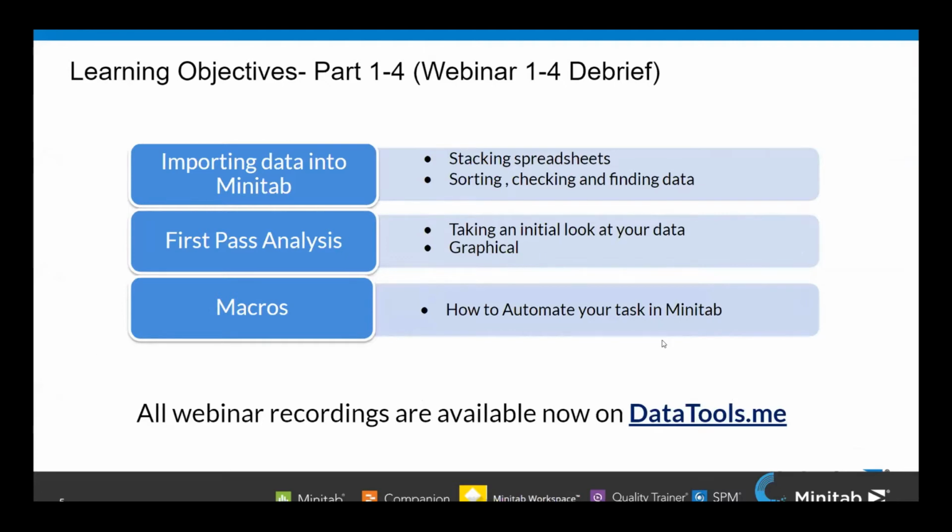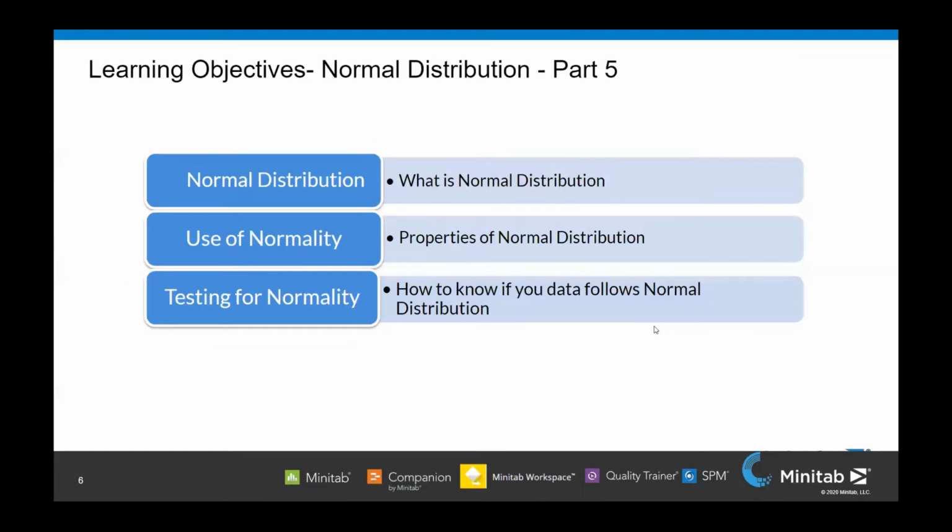So let's start with today's topic, which is normal distribution. Today we will look at what normal distribution is. I'll try to cover quickly exactly what we are trying to do in normal distribution. This is one of the important concepts in statistics. Most of the analysis which we do is based on normal distribution. There are analyses for non-normal data also, but today we will focus on normal data. We will look at the use of normality, what the properties of normal distribution are, and then in Minitab, how you test whether your data is normal or not.